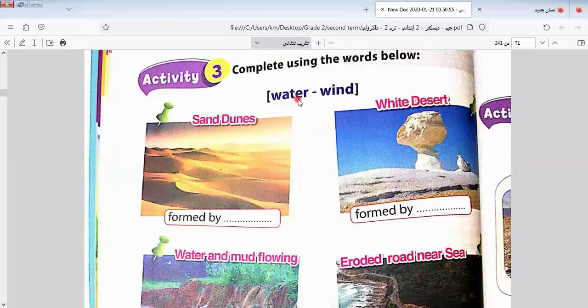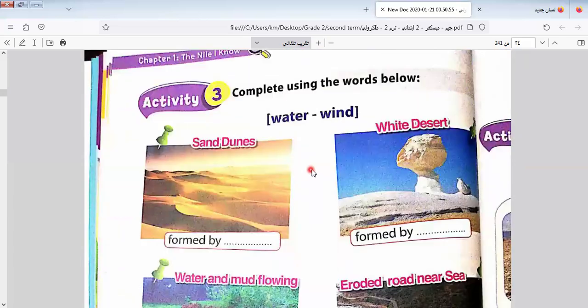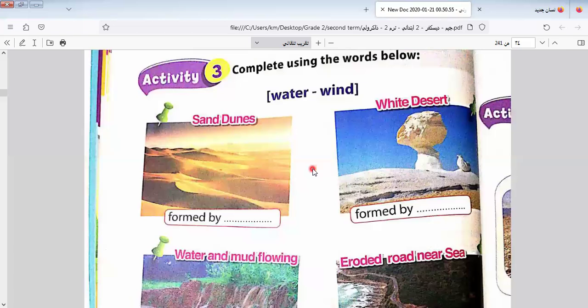Here we have complete the words below. Here we put the word according to the movement, if water or wind. Dunes are made by what? By water or by wind? By wind. Here we have formed by, here is the white desert. By what? By wind. All these are by wind. We have some others by water.